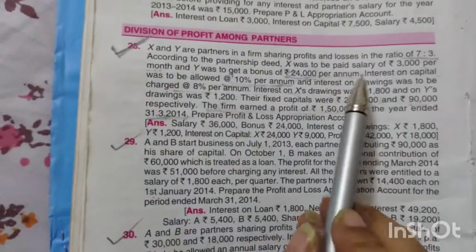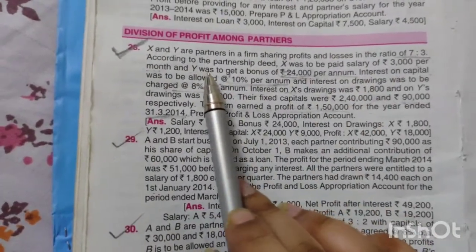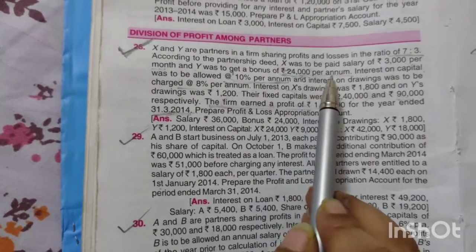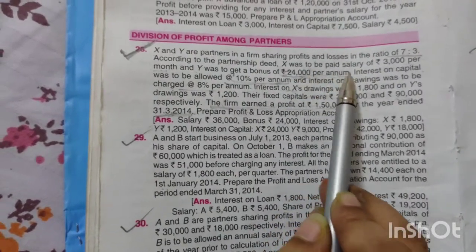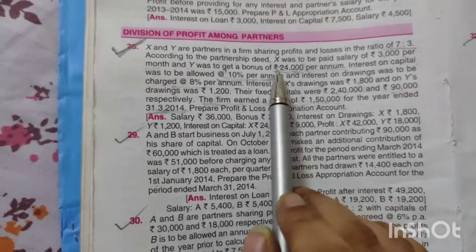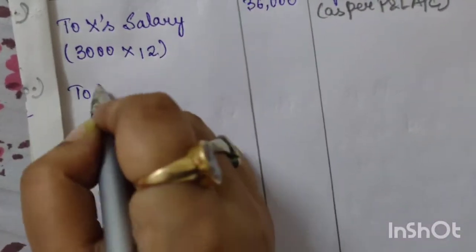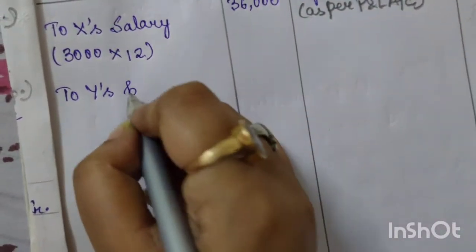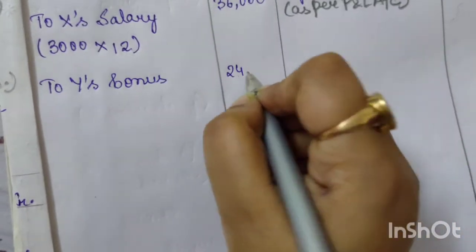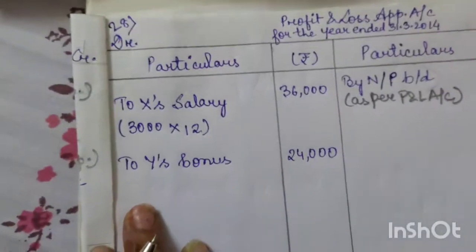See the next information given: Y was to get a bonus of 24,000 per annum. In the case of Y, it is the entire year's bonus. Per annum is annually, so we will take it directly as Y's bonus. We are giving a yearly bonus of 24,000 to Y as a firm.